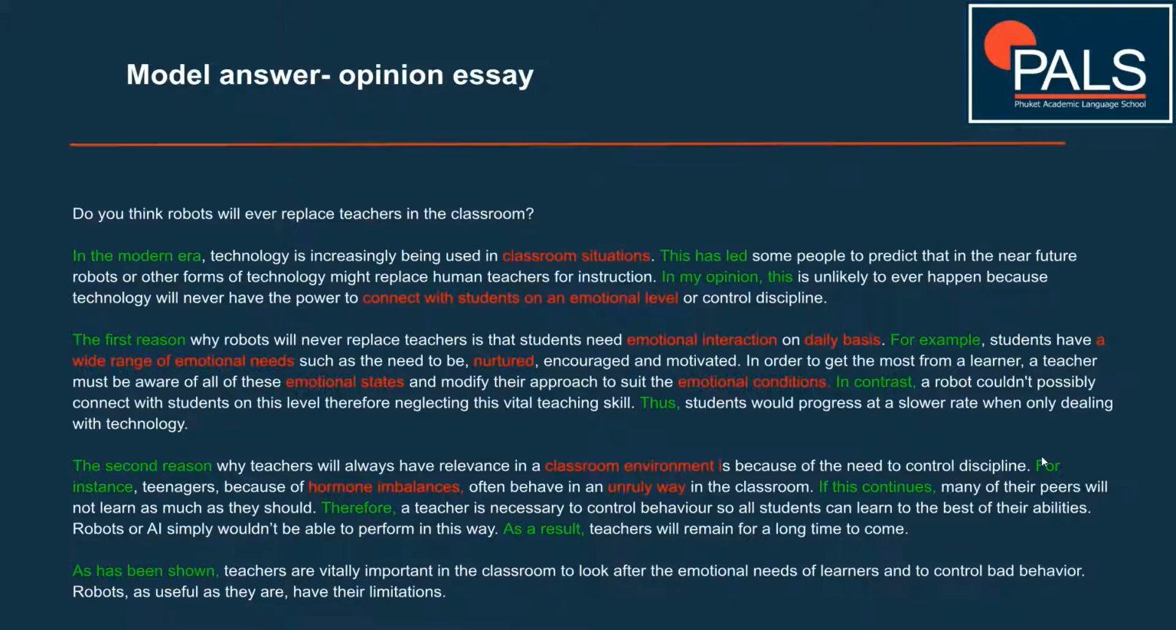Think about that. For instance, teenagers, because of hormone imbalances, often behave in an unruly way in the classroom. If this continues, many of their peers will not learn as much as they should. Therefore, a teacher is necessary to control behavior so all students can learn to the best of their abilities. Robots or AI simply wouldn't be able to perform in this way. As a result, teachers will remain for a long time to come.